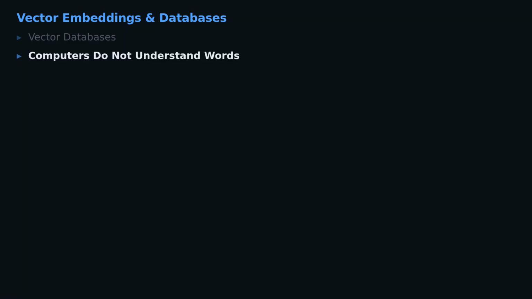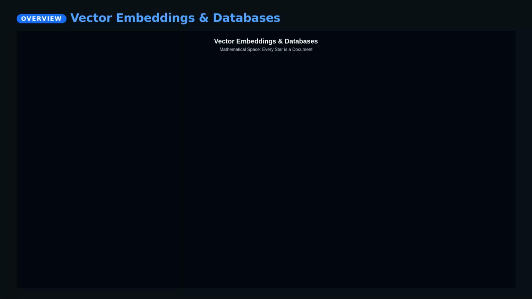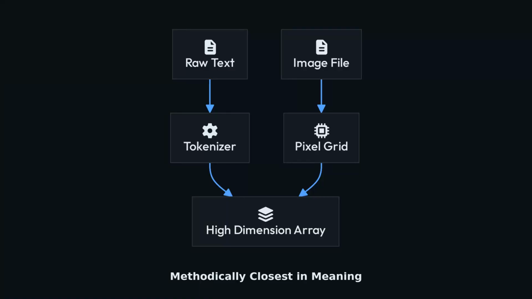Definition: computers do not understand words, they understand math. An embedding model converts your text, images, or code into high-dimensional numerical arrays. A vector database stores these numbers so the system can instantly find documents that are mathematically closest in meaning to a user's query. Analogy: think of this like searching for food on Zomato or Swiggy.